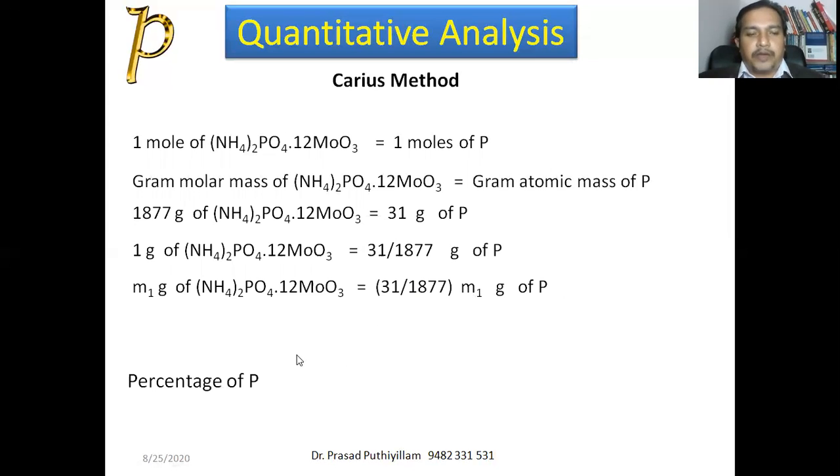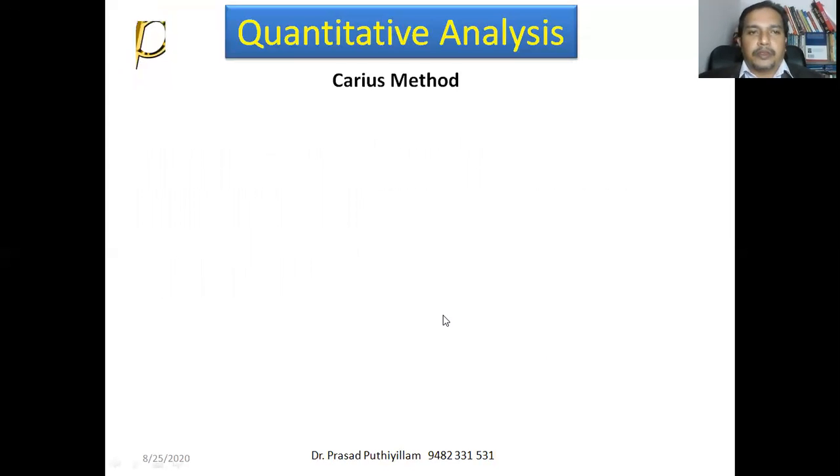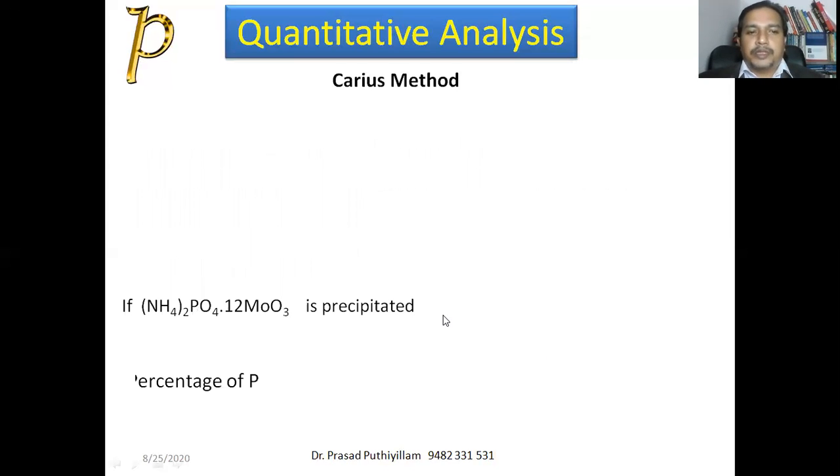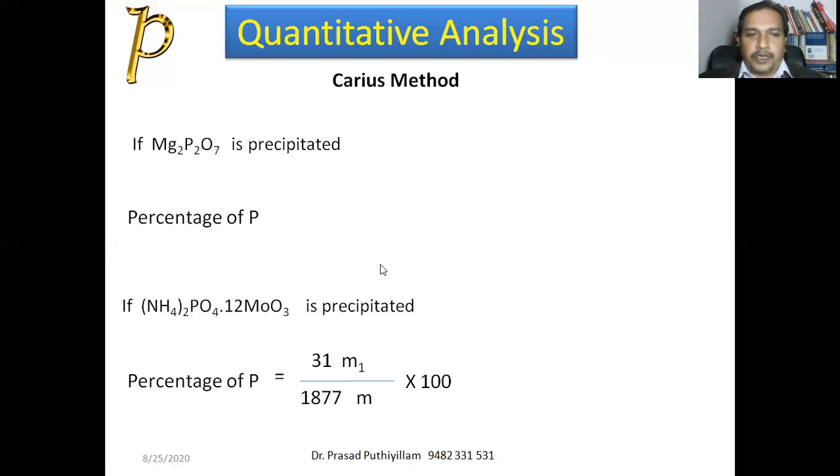Therefore, now we can calculate the percentage of phosphorus. We have the amount of phosphorus and the amount of organic compound taken. That is 31 M1 divided by 1877 divided by the mass of organic compound M, multiplied by 100. Therefore, there are two methods. Based on the chemicals we added, we can calculate the percentage of phosphorus.